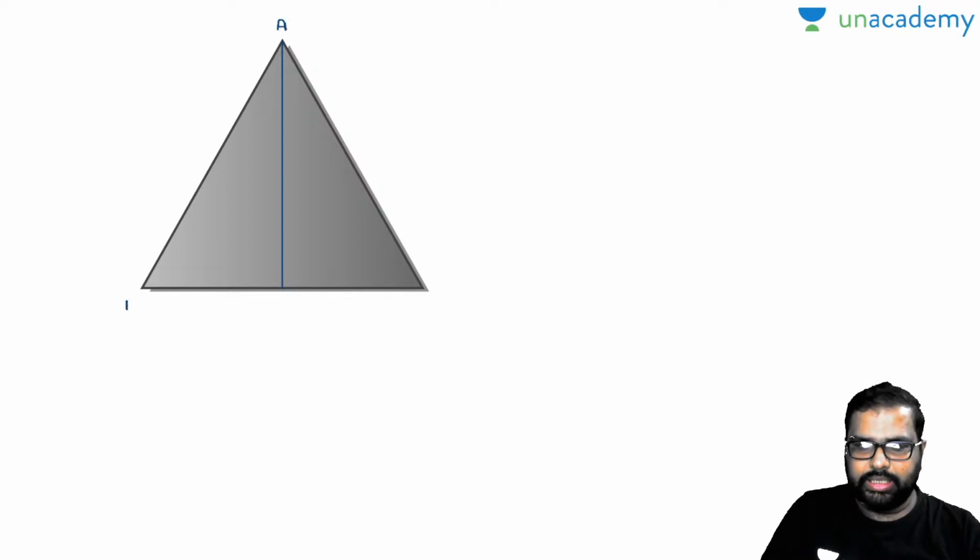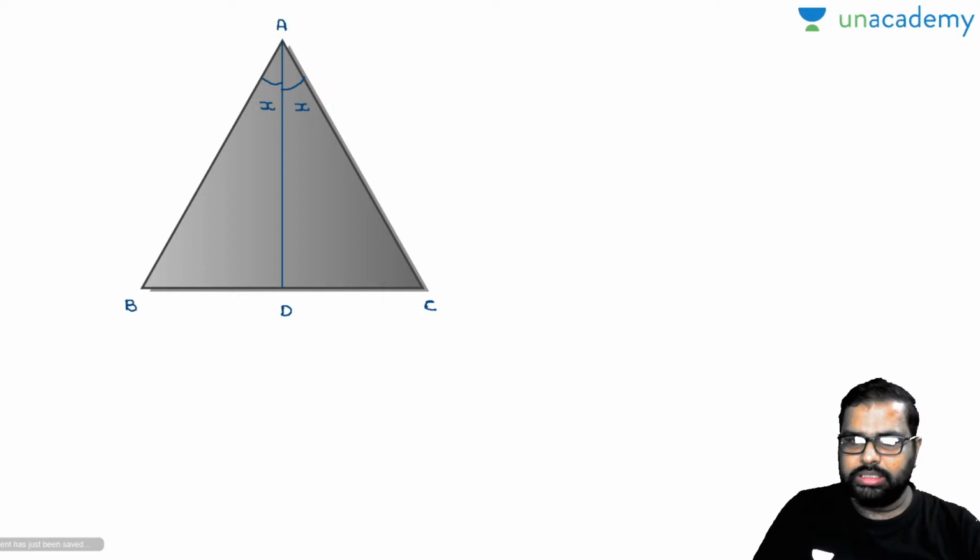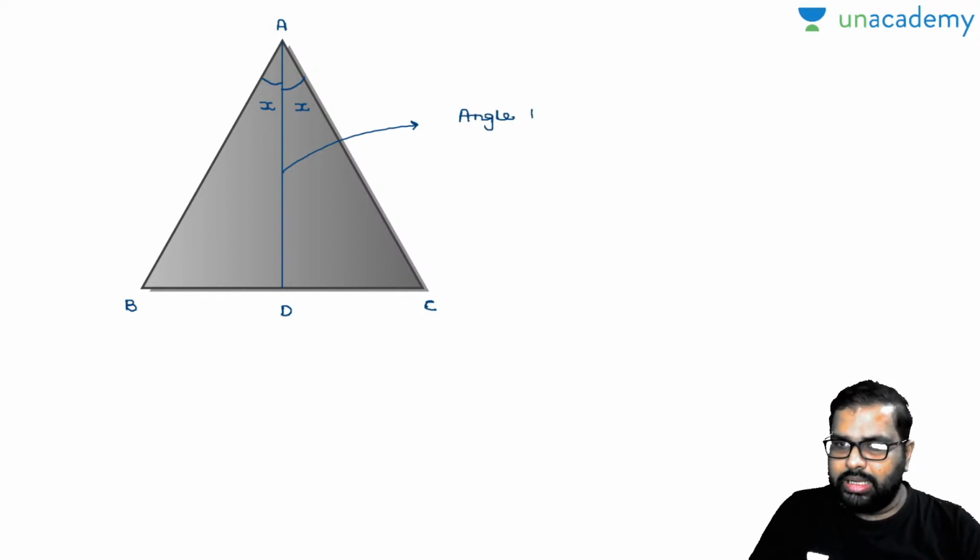A, B, C, D. Now this AD line segment will divide the angle at A into two equal halves. Can anybody say what this AD is called? This AD is called an angle bisector, and this angle bisector is inside the triangle.